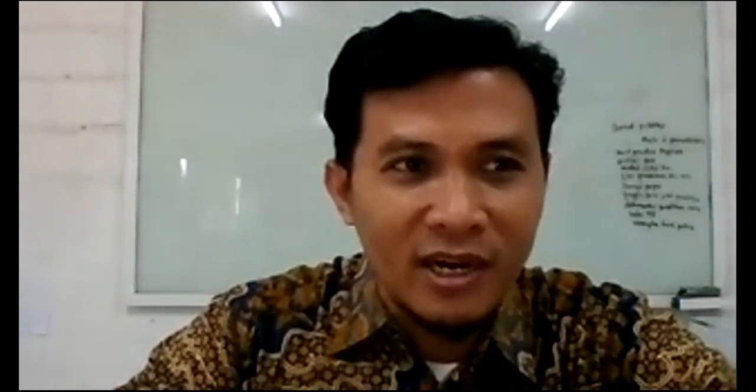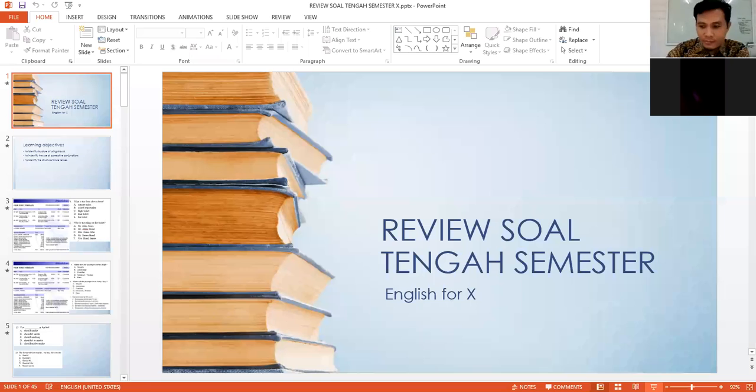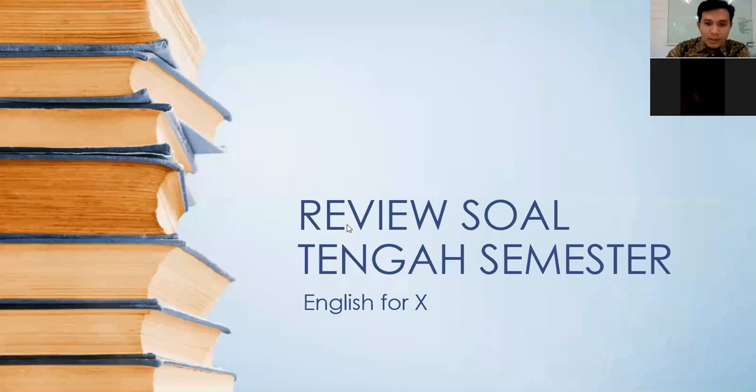So today, this morning, we are going to review the questions that you did last week, okay?